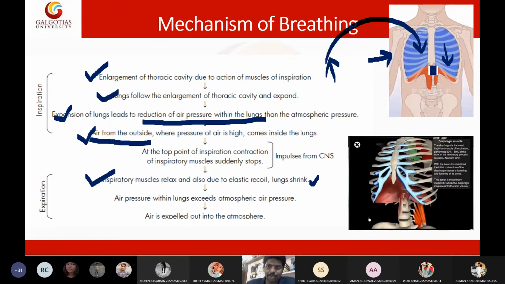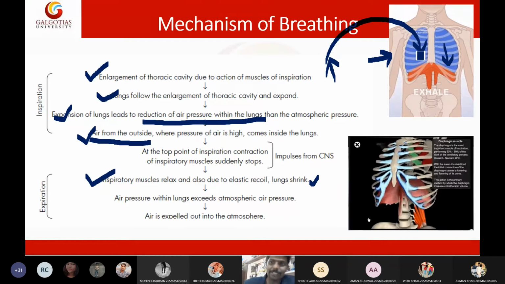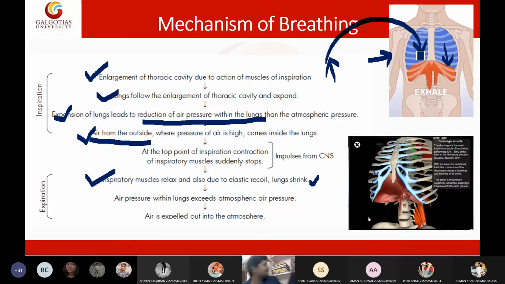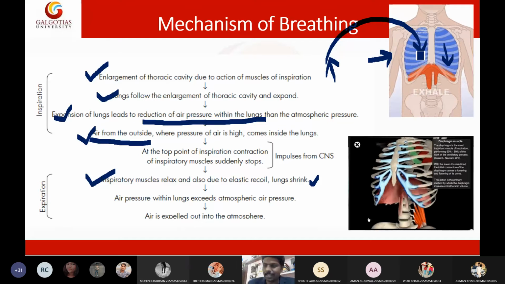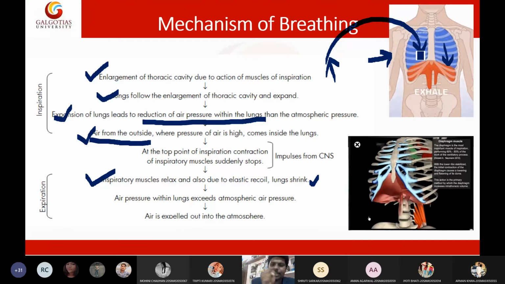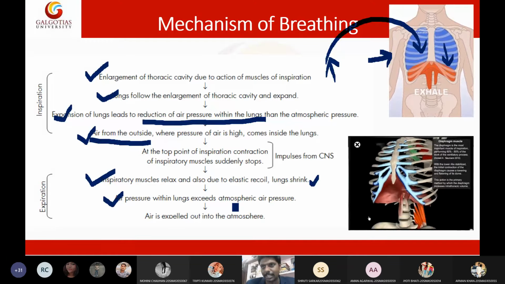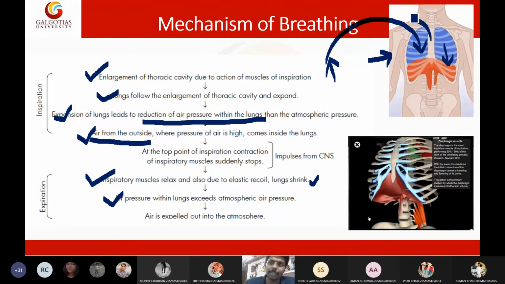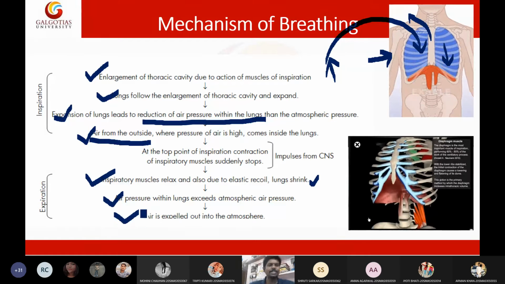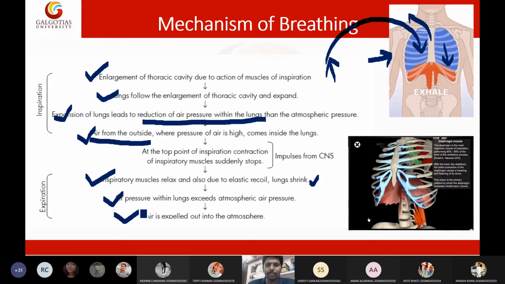So when the lungs decrease, what will happen? The pressure inside the lungs will increase. It is just like this container, students. Due to decreased space, the pressure will increase. It is very basic. When we compress something, the pressure will increase. So the air pressure within the lungs will be higher than the atmospheric air pressure, and the air will go outside, and that results in exhalation. So these are the steps, or mechanism, of breathing.